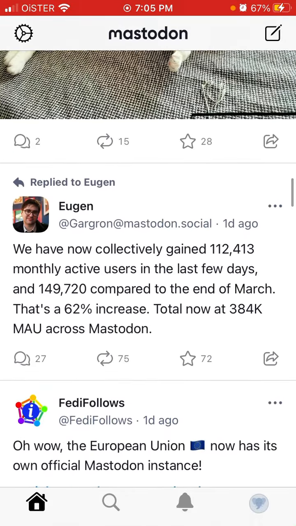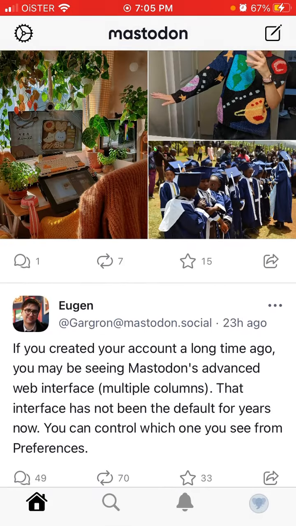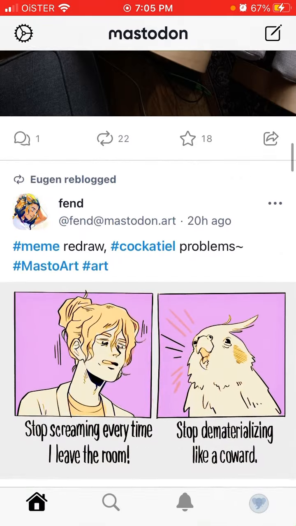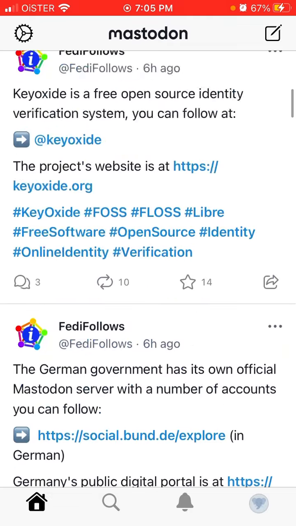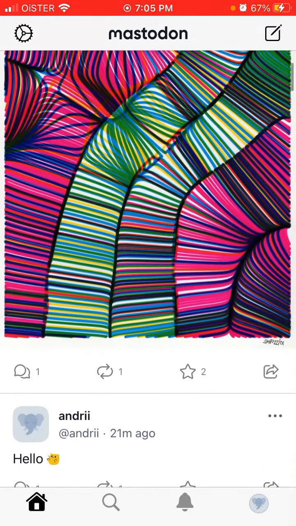That's the app. So definitely create an account. It's free. You can easily do it just with your email. And just enjoy the content. You can select different servers, you can add different people, follow people.